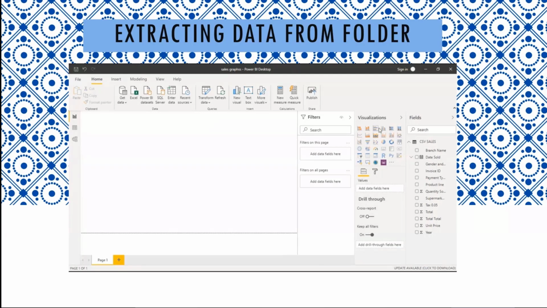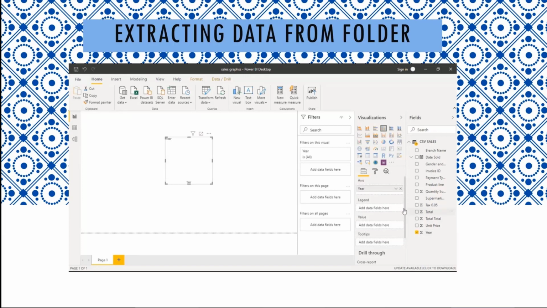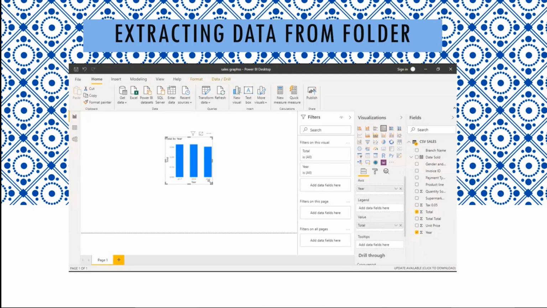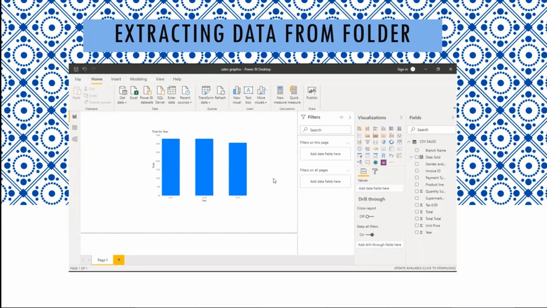Once we're here, I'm going to do a clustered column chart. In the axis bar, I'm going to put year, and in the value, I'm going to put the total. Now it's given us the total for each year. This was supermarket sales.